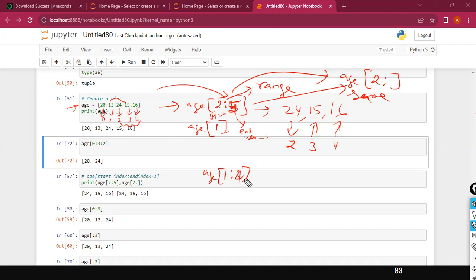Sorry guys, ideally in Python it should be like that. Maybe they are following the C language convention here. So 1 colon 4 is starting from 1 to 4, but with 4 minus 1, this one will get separated. 1 colon 3, you just think. So this one gives me 13, 24, 15.